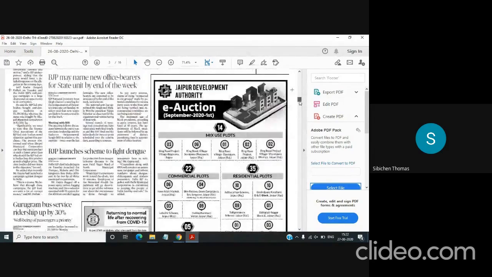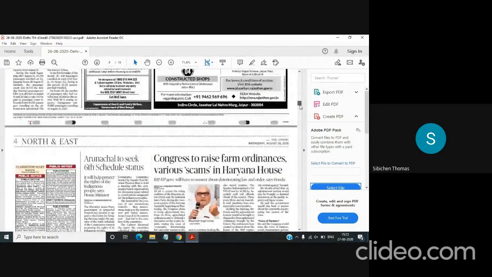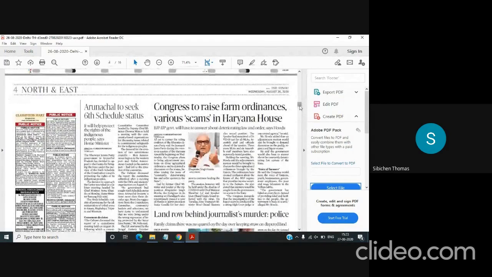Then you have the next one, north and east. See, despite it being a regional page, one of the articles in this paper is very important, which is Arunachal to seek Sixth Schedule status. This concerns the rights of the indigenous people. So you have a section in government initiatives where the measures taken for the promotion of tribal communities are given in detail. This specific area has a connection to that.